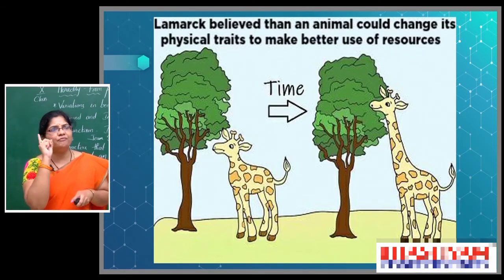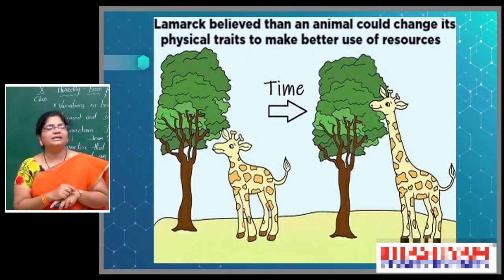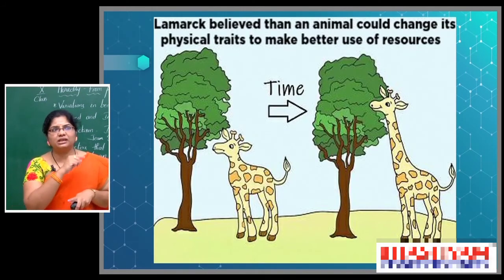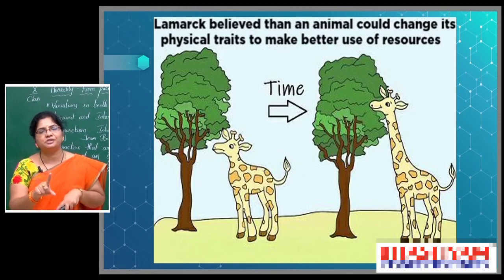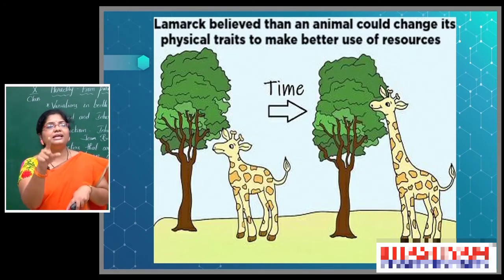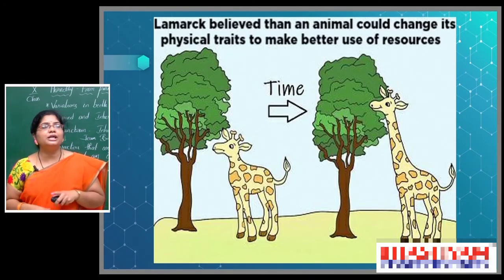That same phenomenon the giraffe is able to transmit to the next generation; it is a physical trait. So, it is an acquired trait, not present genetically in the giraffe's body, but still it is able to transfer into the next organism, into the progeny, into the new generation, like that Lamarck said.